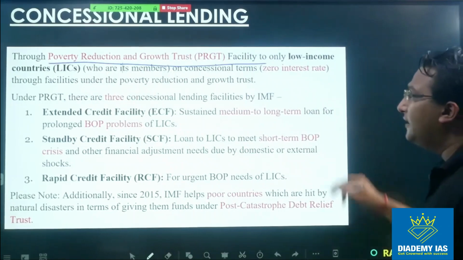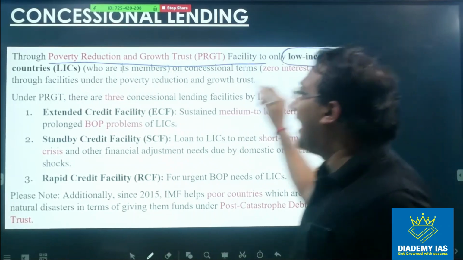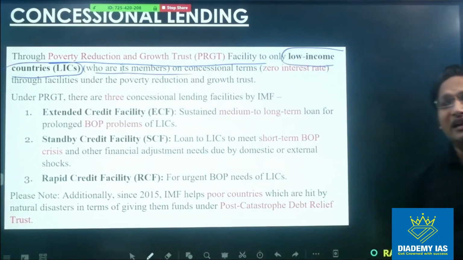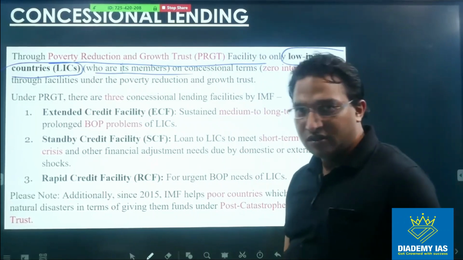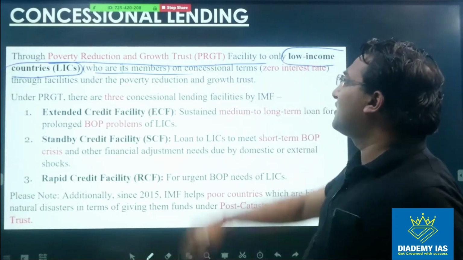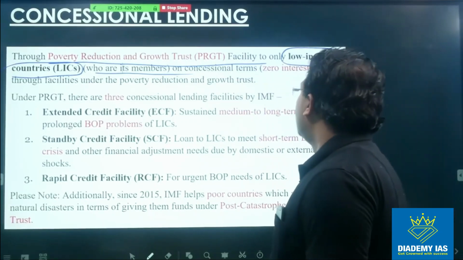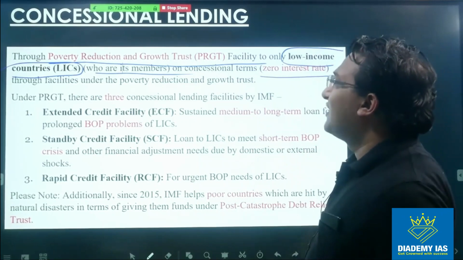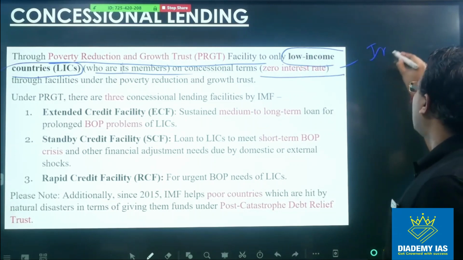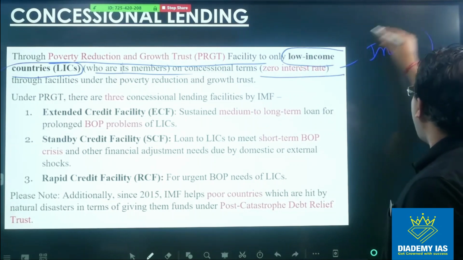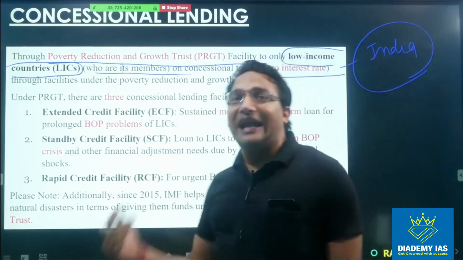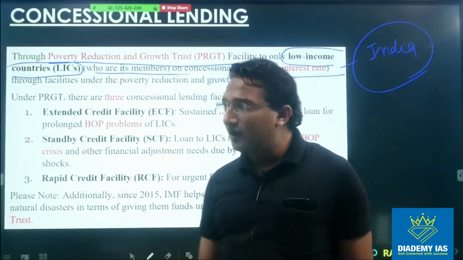Under this facility, only low income countries, LIC, who are its members, please be careful, this is a very, very important thing. In the examination you can find a direct question, right? So through the Poverty Reduction and Growth Trust, only low income countries who are its members get loans on concessional terms, that is a zero interest rate. As far as India is concerned, India is not a low income country from the IMF point of view, right? So that is why India is not eligible to get concessional lending.